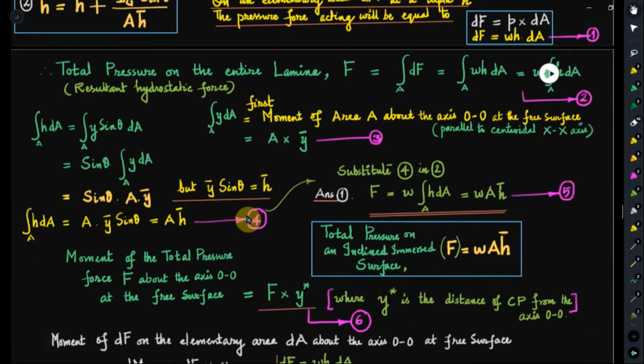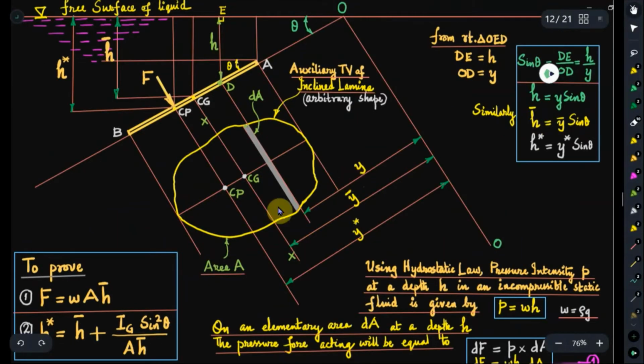If you do that, then what can you get? Integral h dA over the area A is the integral of y sin theta into dA. Now sin theta can be taken out because that is a constant. So integral of y dA over the area A. From integral of h dA, we have now converted that in terms of y dA, and sin theta we have taken out being a constant. So what is integral of y dA? Integral y dA we need to find out.